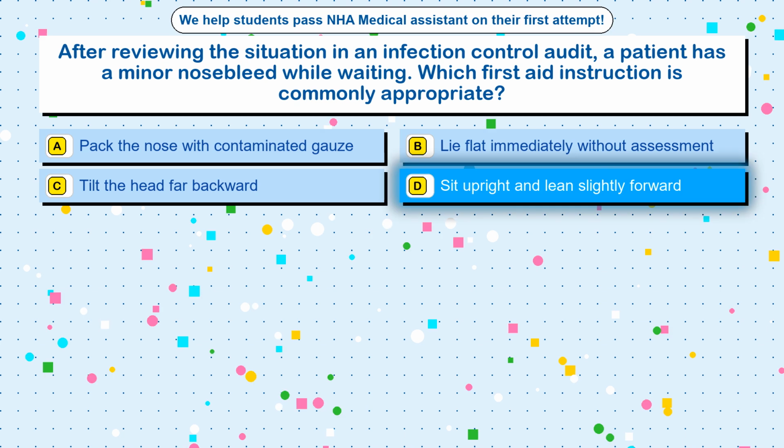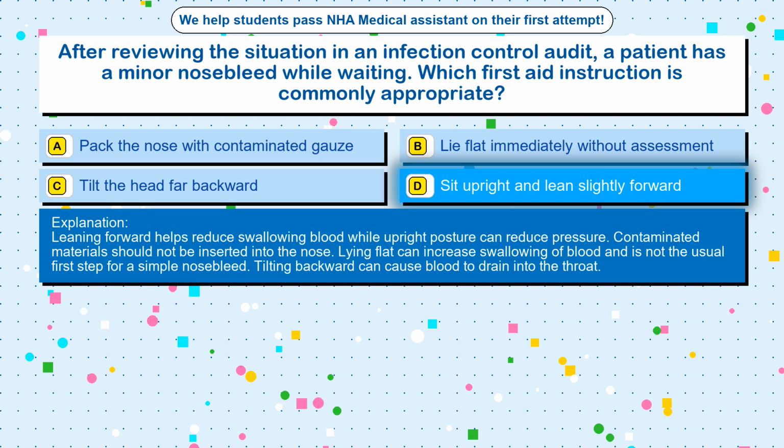The correct answer is option D, sit upright and lean slightly forward. Leaning forward helps reduce swallowing blood, while upright posture can reduce pressure. Contaminated materials should not be inserted into the nose. Lying flat can increase swallowing of blood and is not the usual first step for a simple nosebleed. Tilting backward can cause blood to drain into the throat.